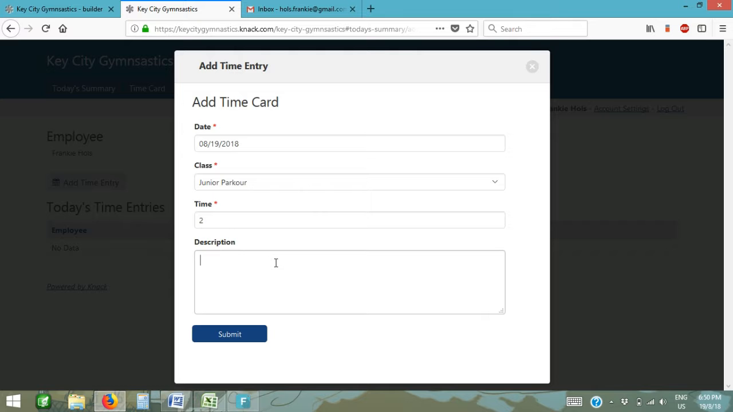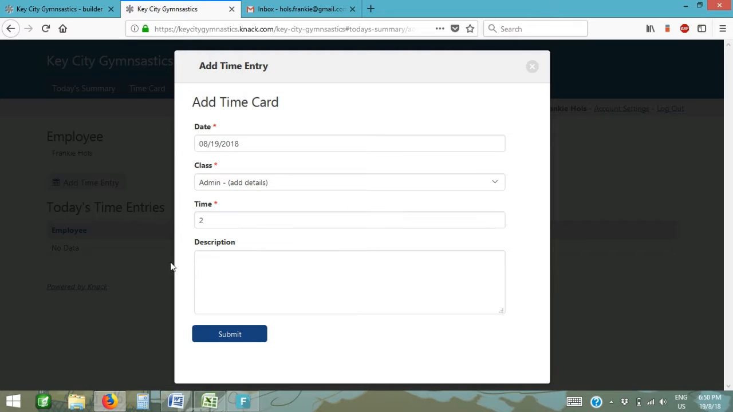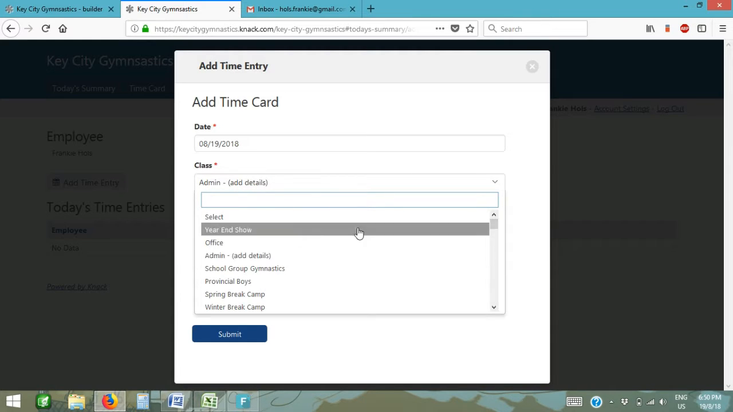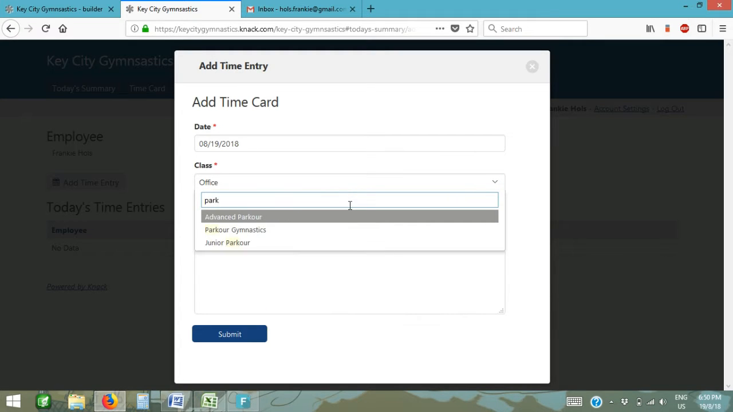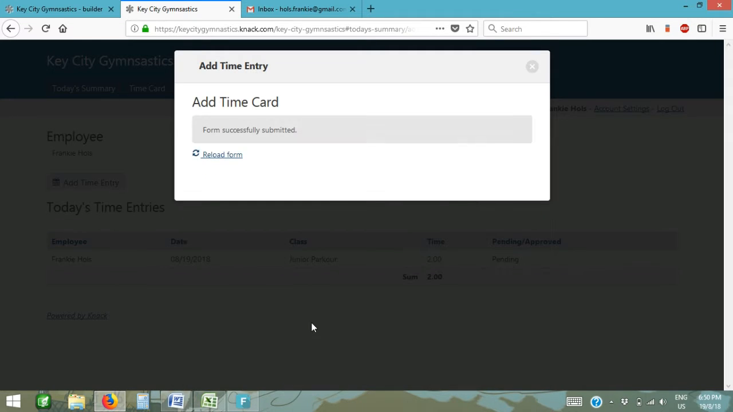And if we want to put any description in this box here, we will do that here. More so if there are any details, like if you choose the category admin, then you should probably be putting some details in here about what you were doing. Or if you are coaching staff and you're putting any office time in, I know that there's some people who do some social media work and things like that, then maybe putting your details in here as well. But let's just go back and leave this as junior parkour, no descriptions, and submit.